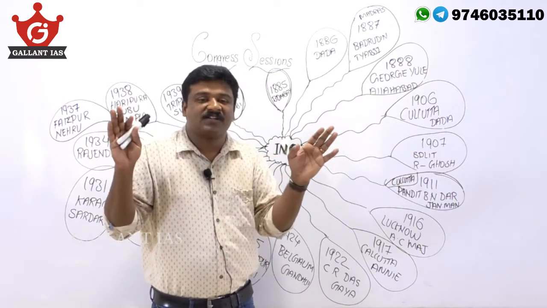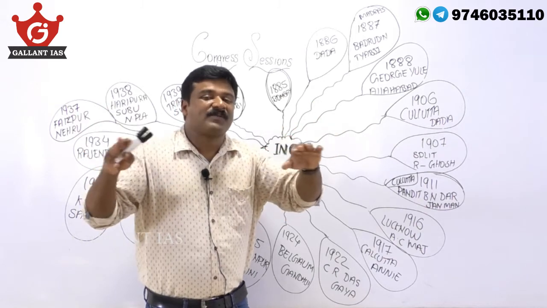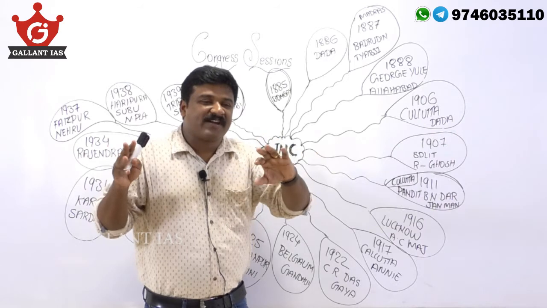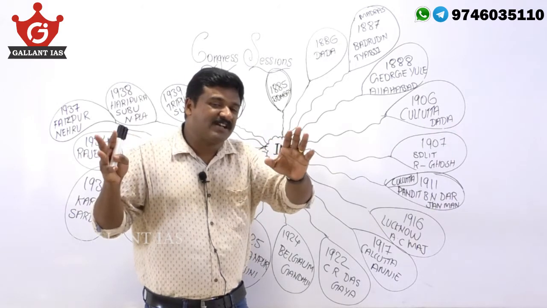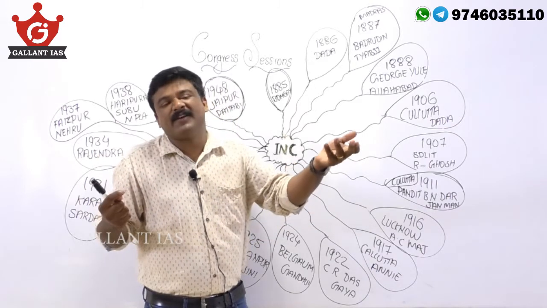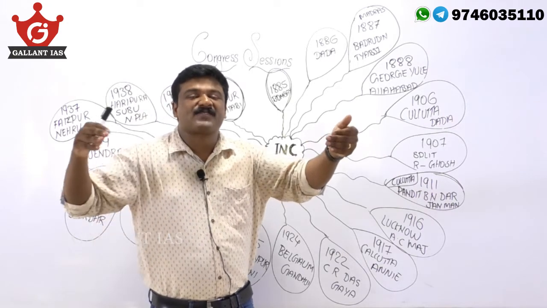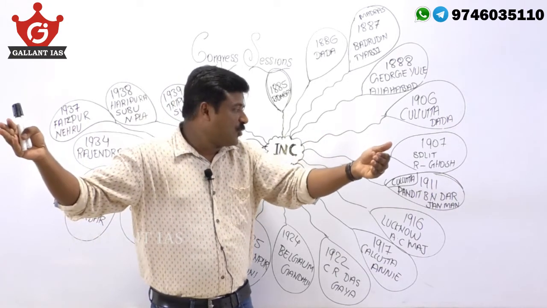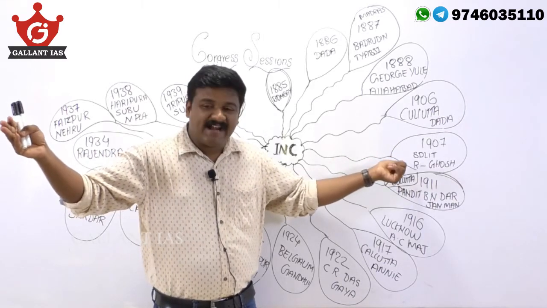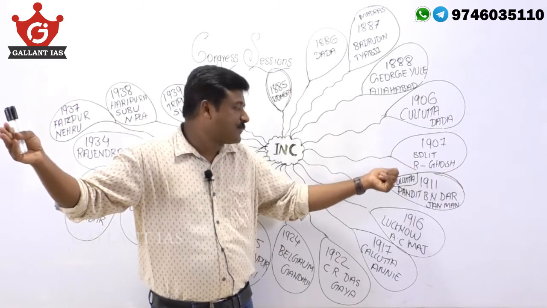1907, the most popular Surat split happened. The moderate-extremist divide, over ideological clashes. Moderates believed in the prayer, petition, protest method, while extremists believed in extra-constitutional methods. So, obviously, in 1907 the Surat split happened, and that session was presided over by Rash Behari Ghosh.